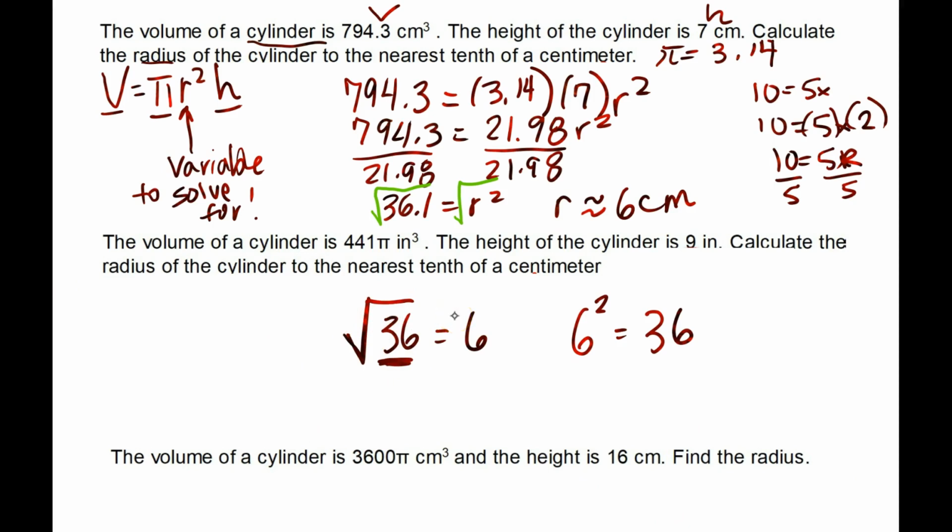Well, 6 was squared. So how do you undo 6 squared? You undo 6 squared by taking the square root. So anytime you want to undo a variable squared, you take the square root. And you'll see me do it over and over again to help you out.